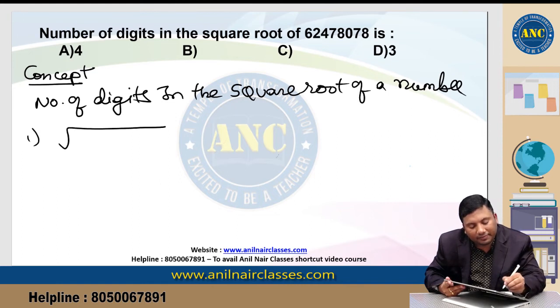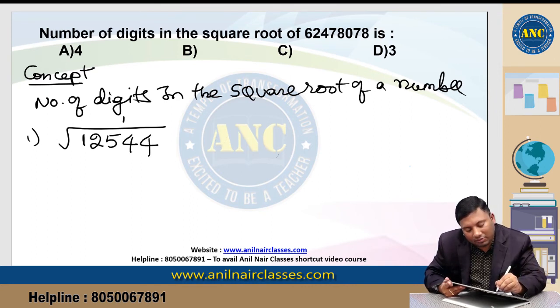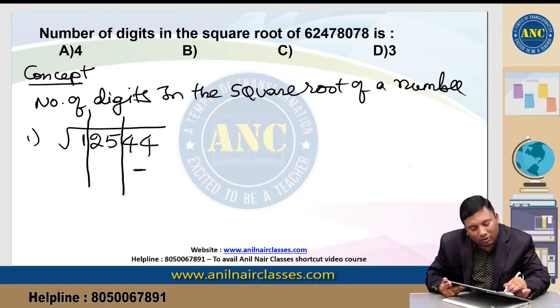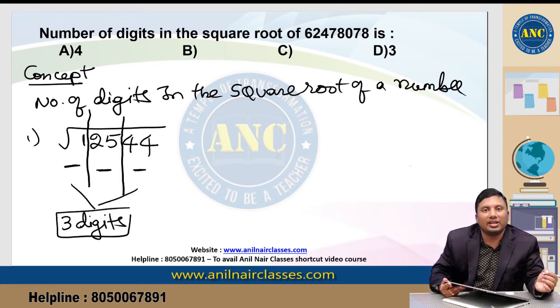Suppose if it is 12544, square root of 12544. Step number 1, start from the rightmost, keep a slash after every 2 digits. Take a group of 2 digits, one group, another group, one can be written as 01. So how many digits are there in the answer? There are total 3 digits in the answer.